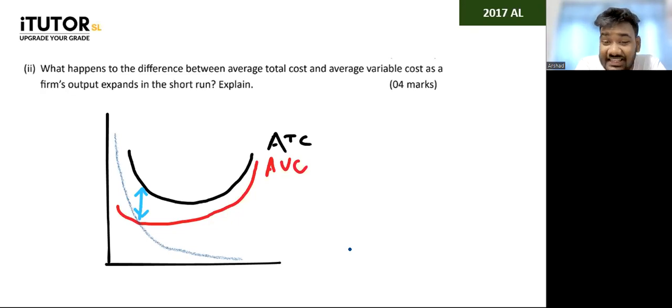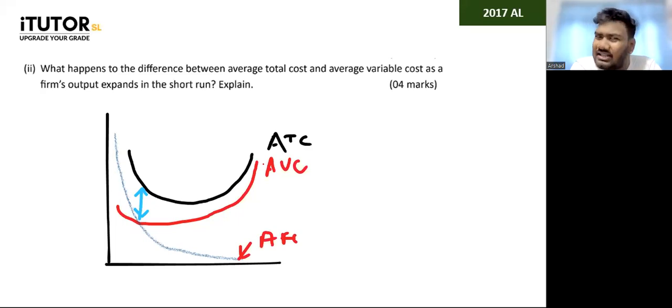Why can't ATC and AVC be equal to each other? They can't be equal because there is always a fixed cost. Given that there is always a fixed cost, this AFC, average fixed cost, is never going to touch zero. So these two curves will never meet. They will get closer and closer, but they won't meet.